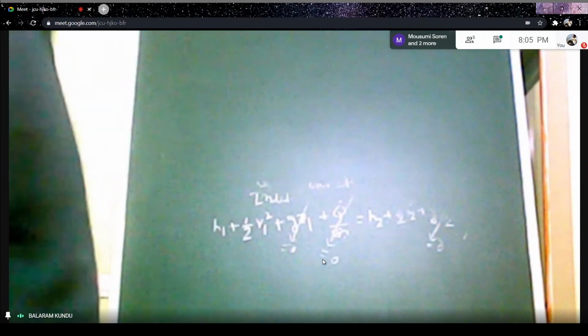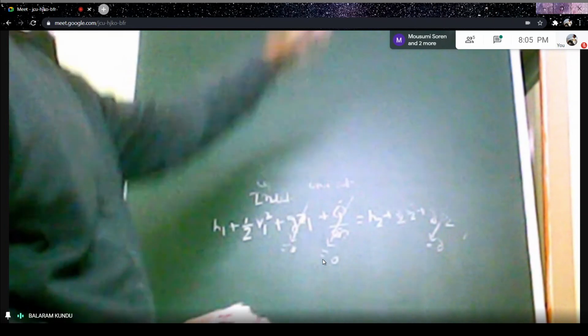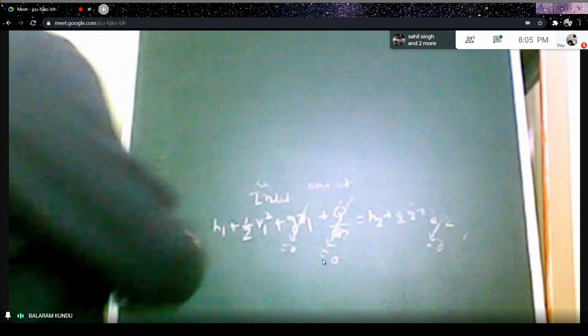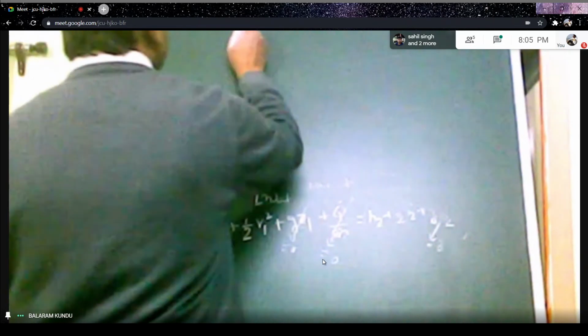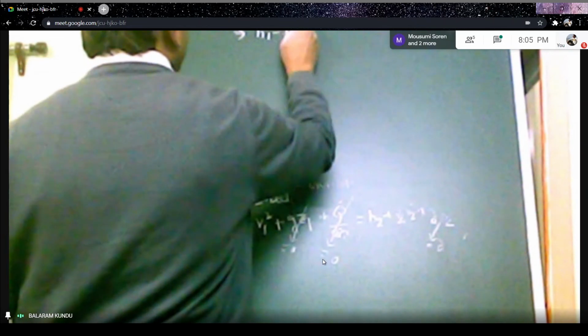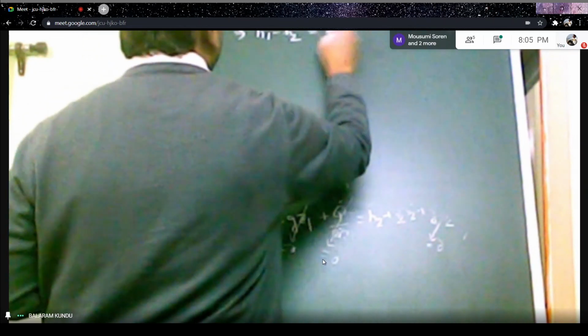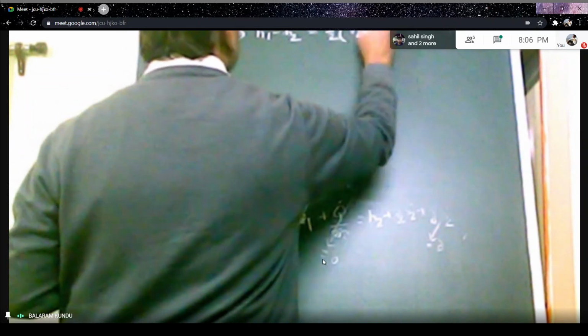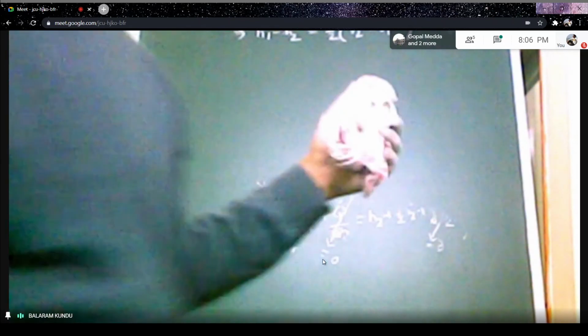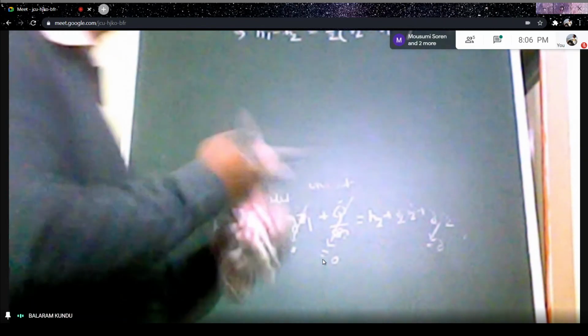Now, from this mathematical expression, what can we write? h1 plus half V1 square equals h2 plus half V2 square. Or we can write h1 minus h2 equals half of V2 square minus V1 square. This is not a differential form. We now want to write this mathematical expression in differential form.